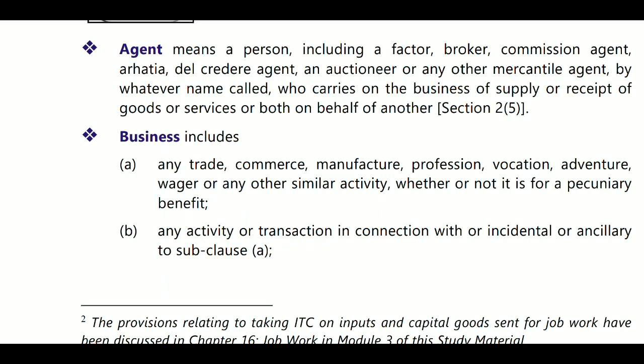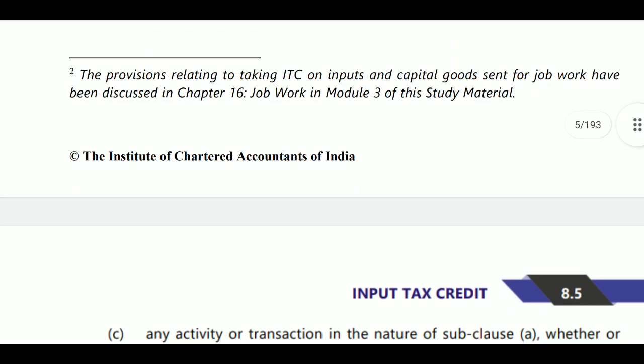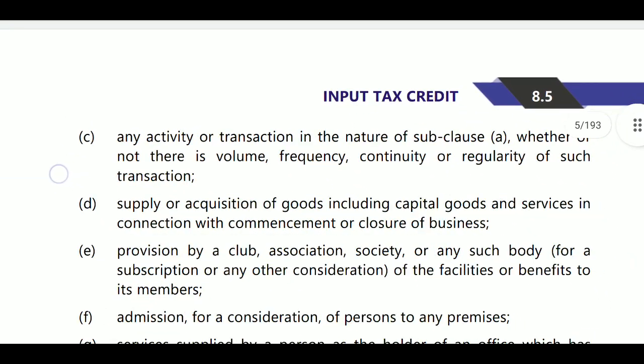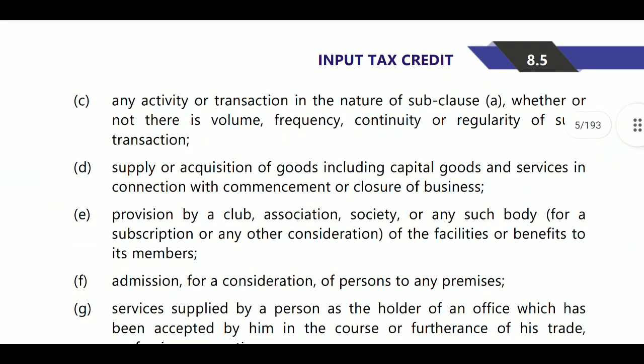Even if there are no monetary benefits, it will still be treated as business. Any activity incidental or ancillary to it, or any activity of the same nature, even with no volume, continuity or frequency, will also be treated as business. Supply or acquisition of goods, which may include capital goods and services, in connection with commencement or closure of business. The goods must be in commencement of business or closure of business.